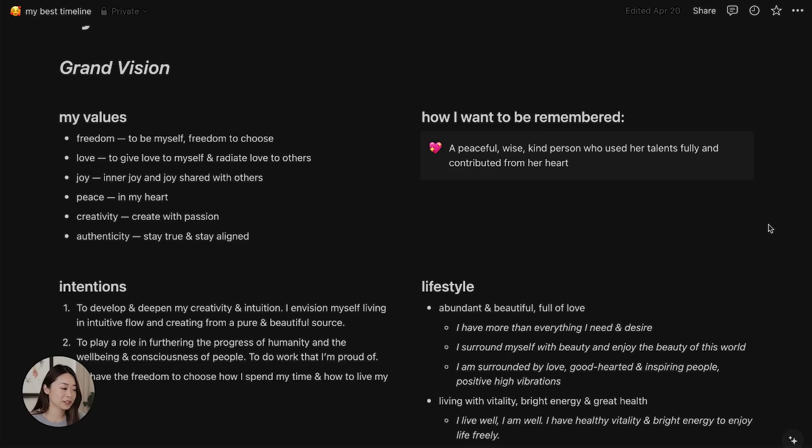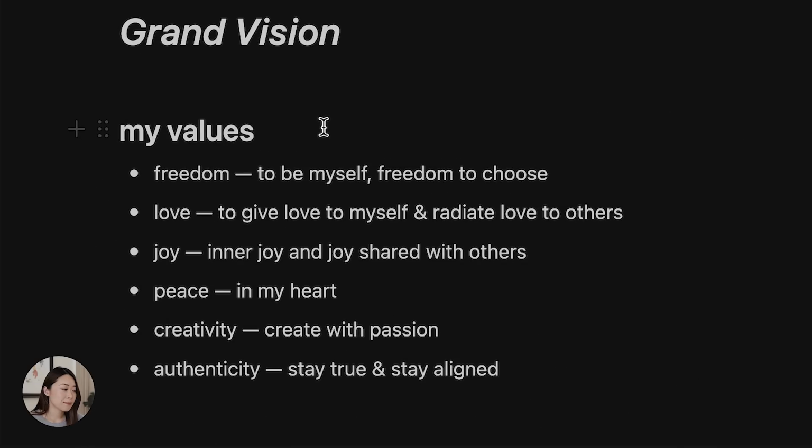The top is the grand vision, and this is my space where I put the big things that I want to focus on. My values. I have a list of the things that I value the most in life. So my freedom, love, joy, peace, creativity, and authenticity. And then I just have short descriptions of each.